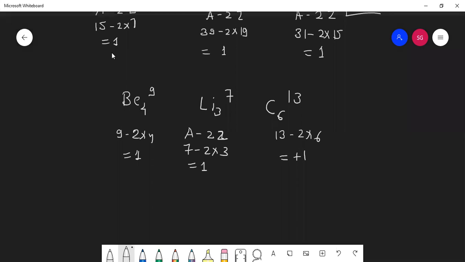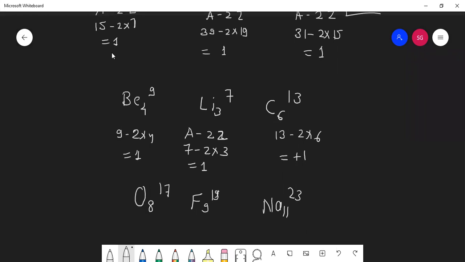Okay, one more last example you solve. Oxygen 8, 17, fluorine 9, 19, and sodium 11, 23. Are they isodiaphers of each other? So the question will be asked in exam: which of the following are isodiaphers of each other? With this formula A minus 2Z, in a fraction of a second, you can tell which are isodiaphers of each other. Are you getting it? Very nice.